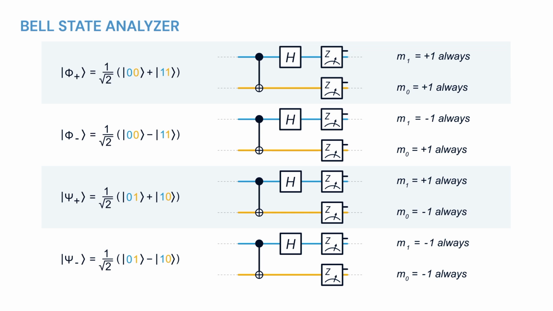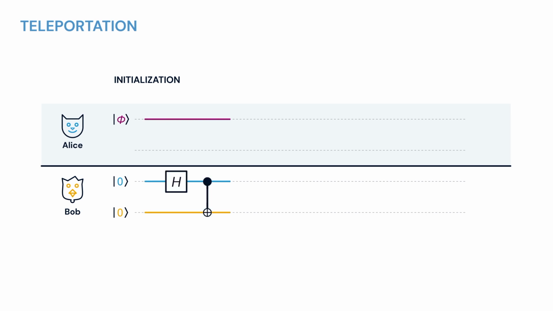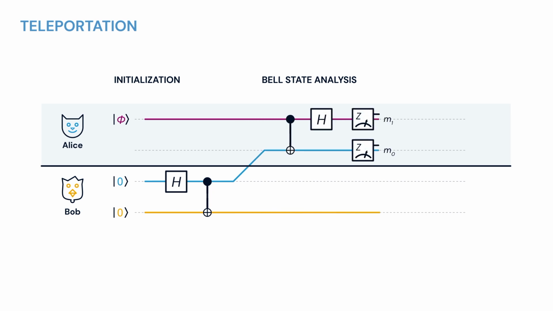Therefore, matching the resulting pattern with the expected pattern for each Bell state yields the projection result, thus composing the Bell state analyzer. For teleportation to take place, we need first to prepare a Bell state. We also prepare an arbitrary qubit, the one we want to teleport. We then send the prepared qubit to a Bell state analyzer together with one of the parties of our Bell